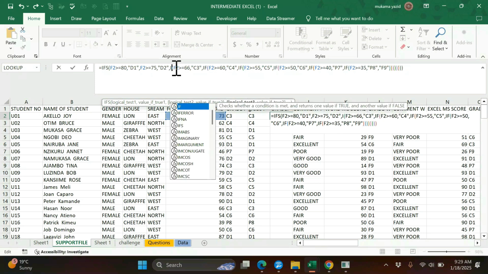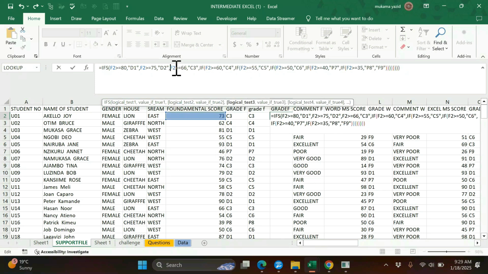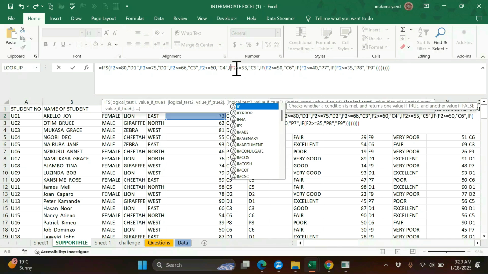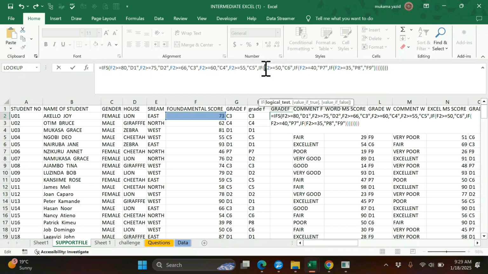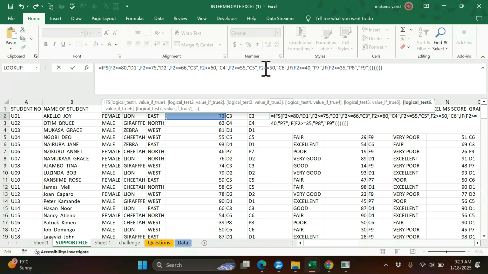the plus and the bracket, then remove the IF, we remove the IF. So in IFS we don't need to use these IFs again and again.